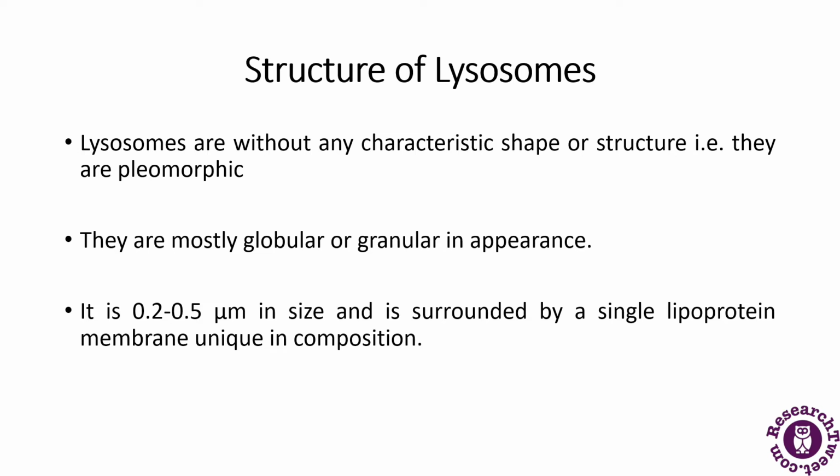Lysosomes are without any characteristic shape or structure. They are mostly globular and granular in appearance. As you have seen in the previous slide, it was granular in shape. And if we talk about the size of lysosomes, the size varies from 0.2 to 0.5 micrometers, and they are surrounded by a single lipoprotein membrane which is unique in composition.